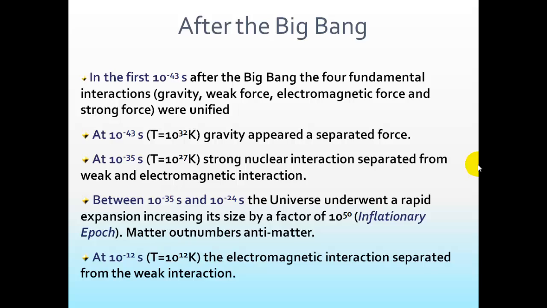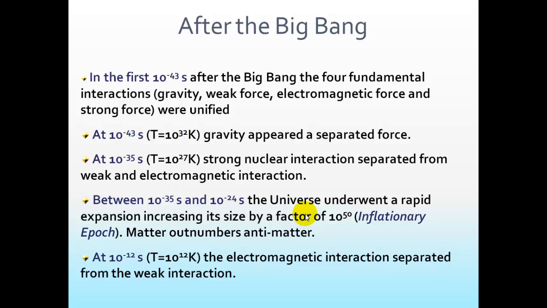What's interesting is that between 10 to the negative 35 and 10 to the negative 24, there was a lot of matter and antimatter, but they were so energized that they were able to exist at the same time. Eventually, when it started to cool down during the so-called inflationary period, the matter outnumbered the antimatter, and there was a lot of annihilation, and what was left was the matter.